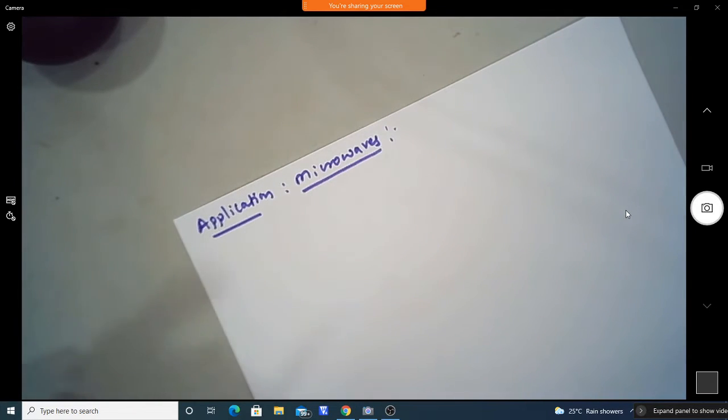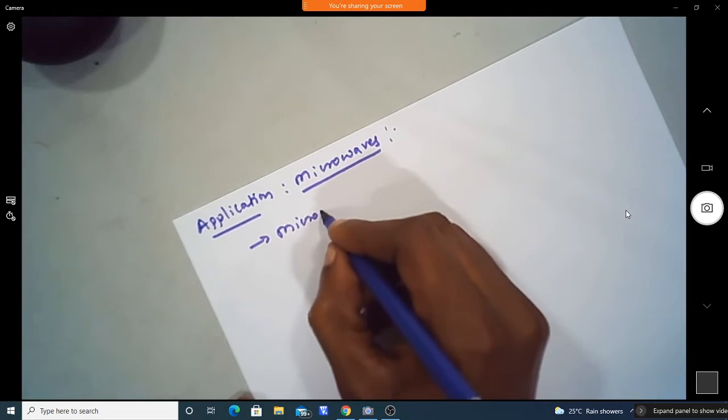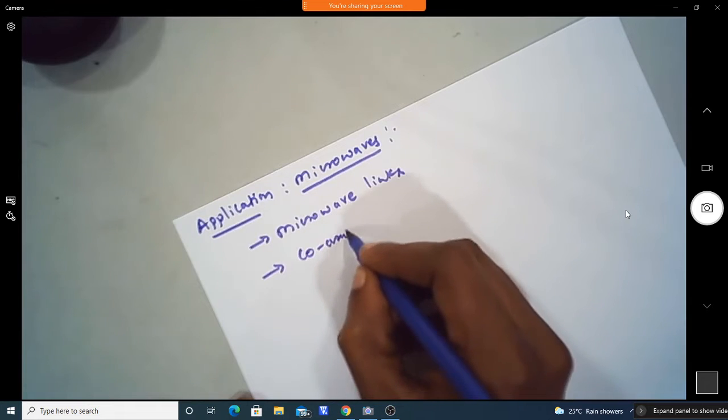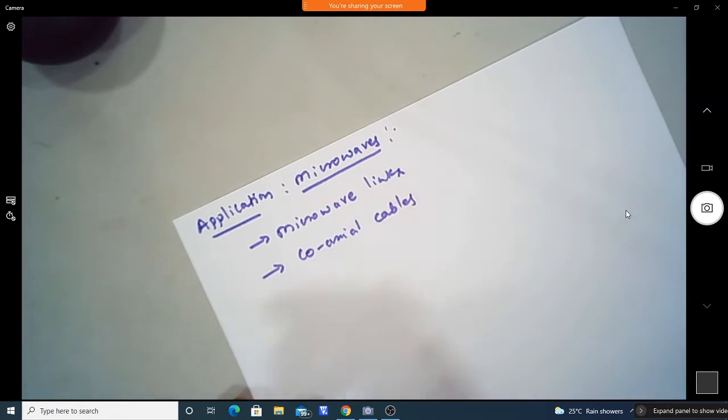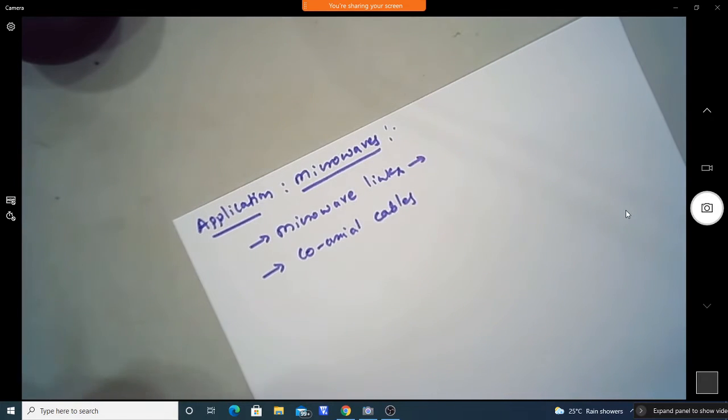Now generally, what are the communication links available to carry information over long distances? There are microwave links, and we have coaxial cables. The cables running from your antenna to the TV are all coaxial cables, and in your lab, to connect two components, these are all coaxial cables. And microwave links are used for line of sight communication in radar systems, satellite communication and all.